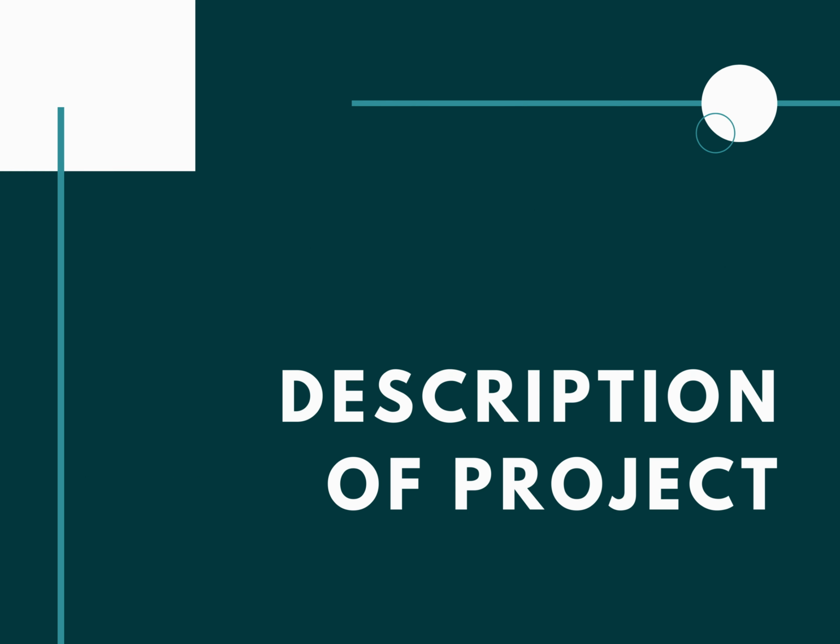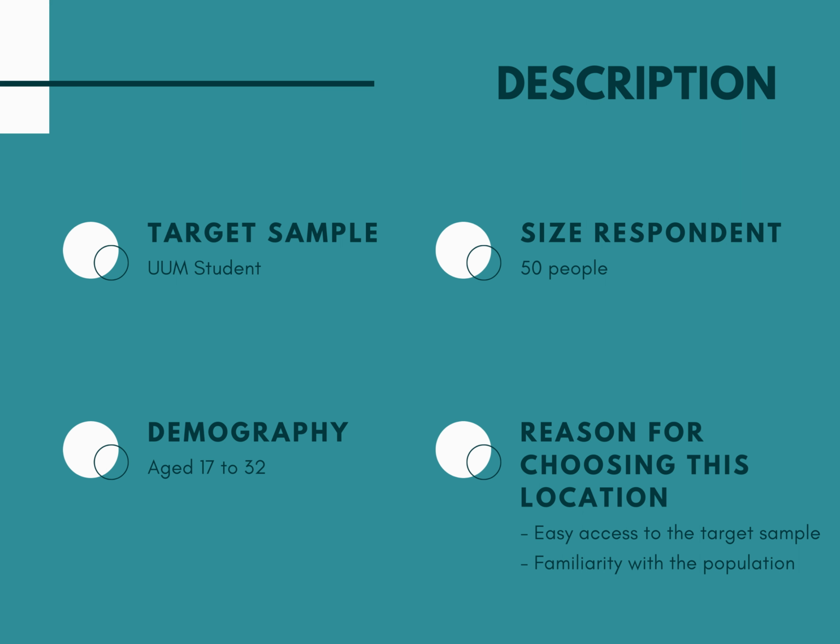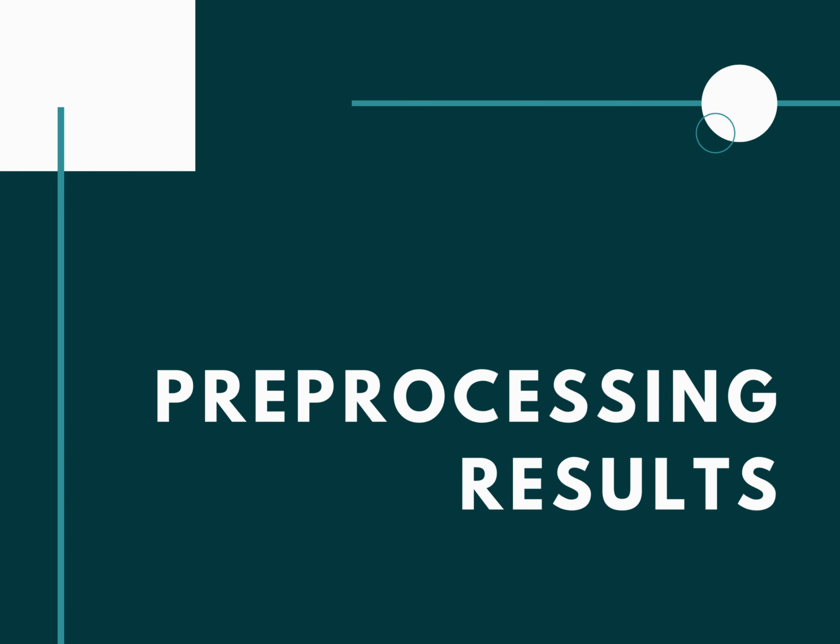Here is the description of the project. The target sample is UUM students. The size of respondents is 50 people. The demography is students aged 17 to 32, and the reason for choosing this location is easy access to the target sample and familiarity with the population. Now we will discuss the pre-processing result.